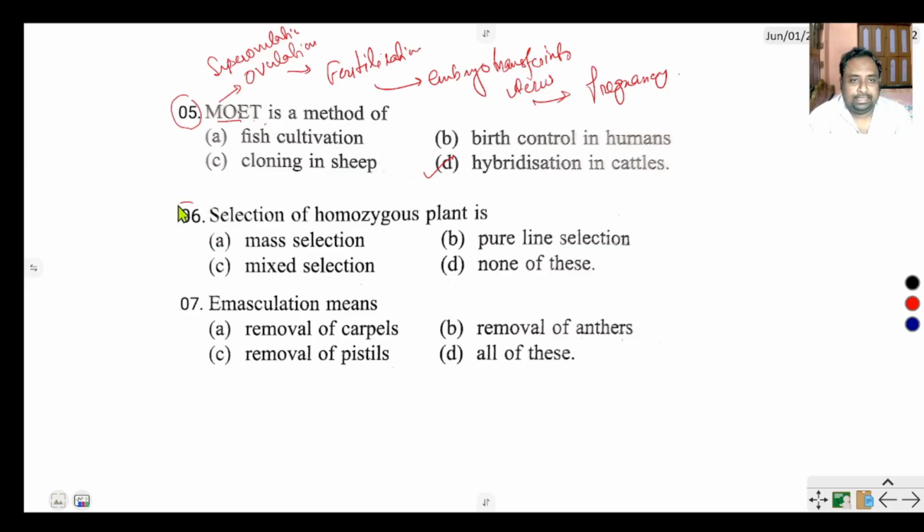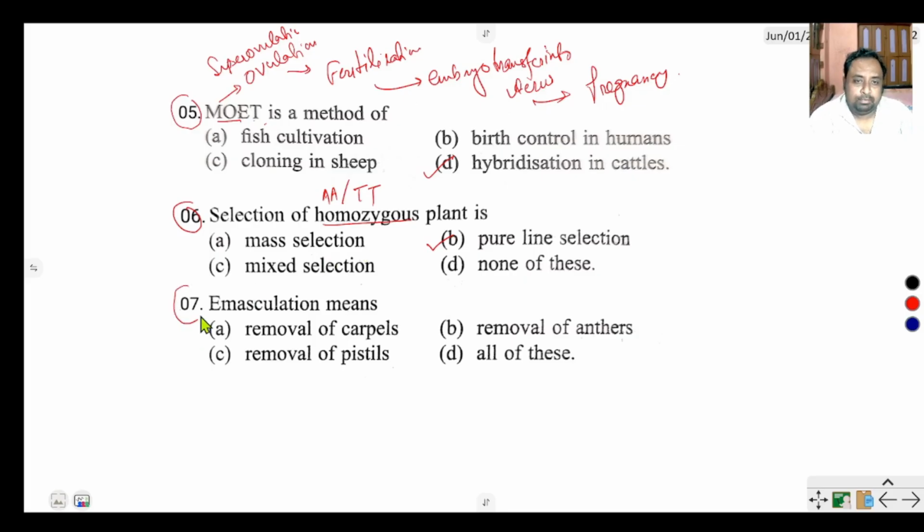Question number 6 says selection of homozygous plant. Homozygous means the same type of alleles are present. Options: mass selection, pure line selection, mixed selection, none of these. Selection of homozygous plant means pure line selection. Only one type of plant or animal is selected for crossing.